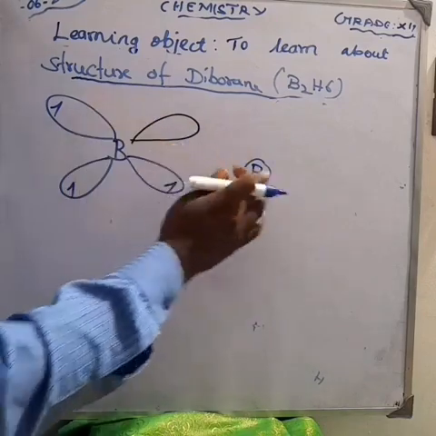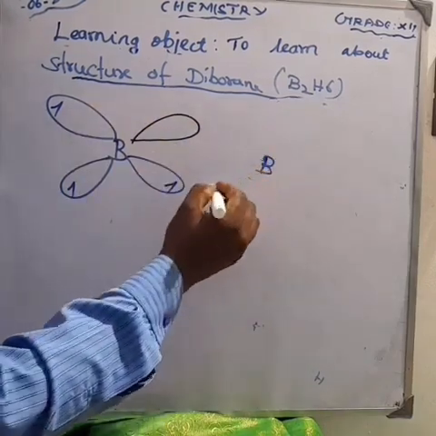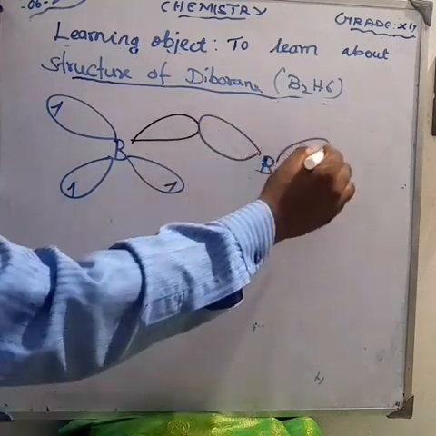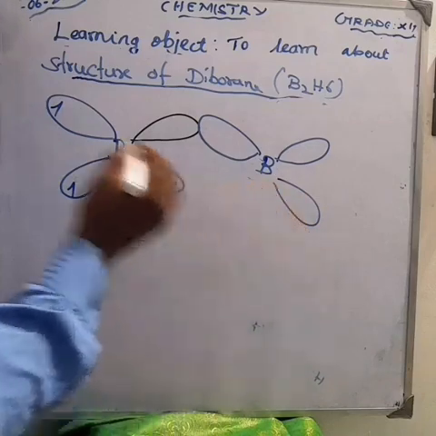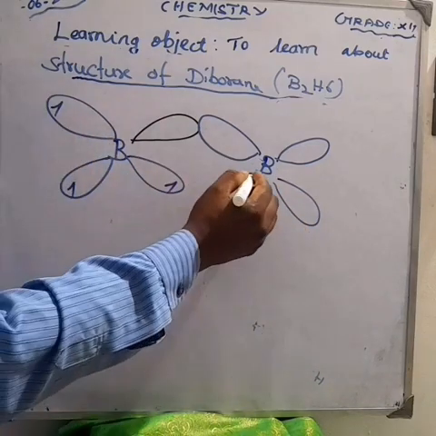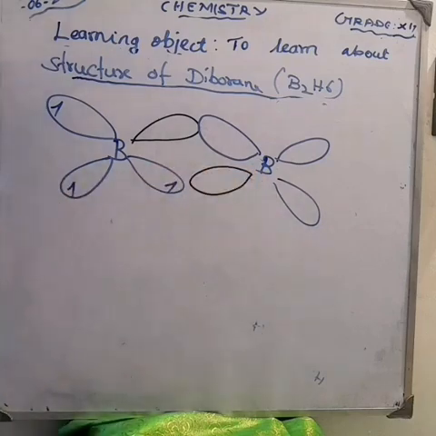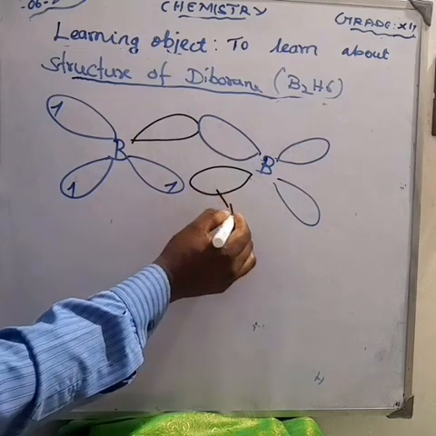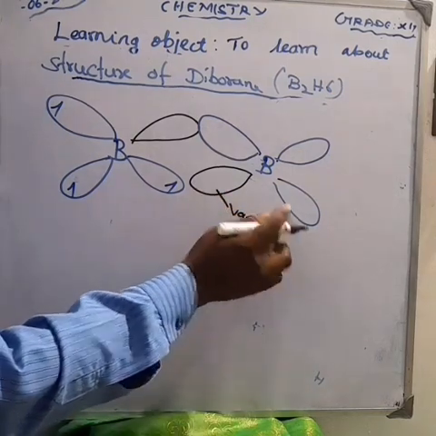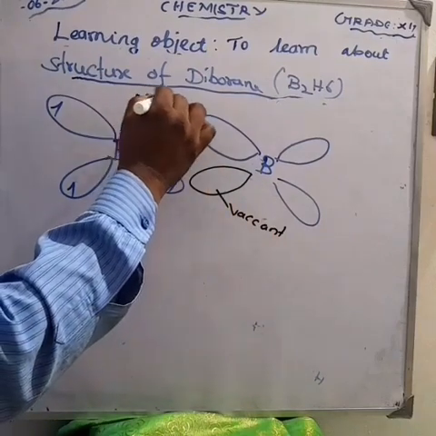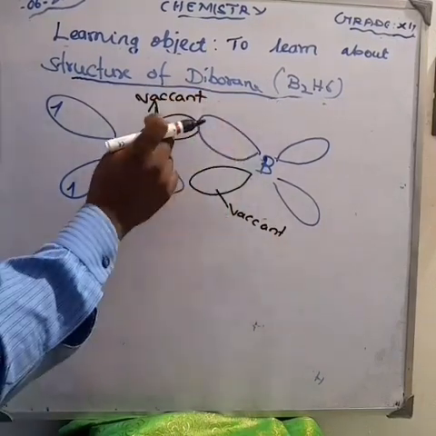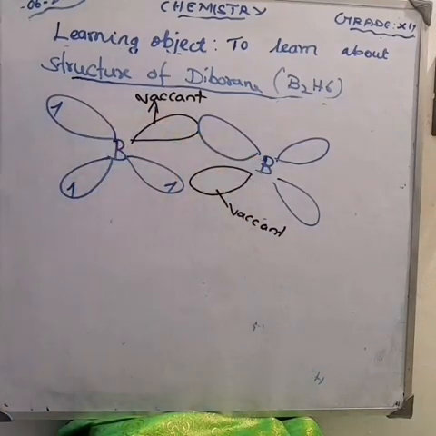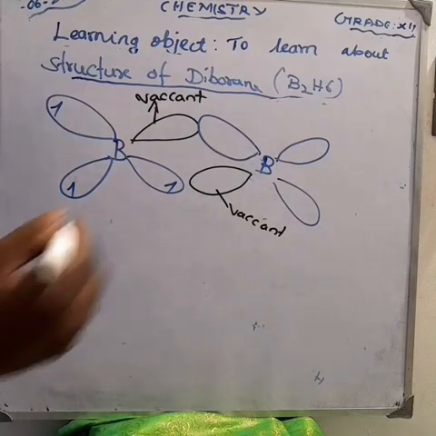This is another boron, also the same. 1, 2, 3, 4 orbitals. 3 are half-filled orbitals and 1 is the vacant orbital. So how many vacant orbitals? 1 boron has 1 vacant orbital, 2 borons mean 2 vacant orbitals, am I right?